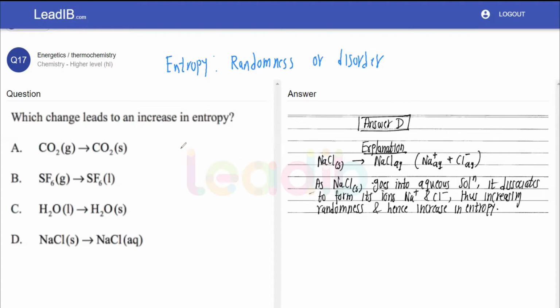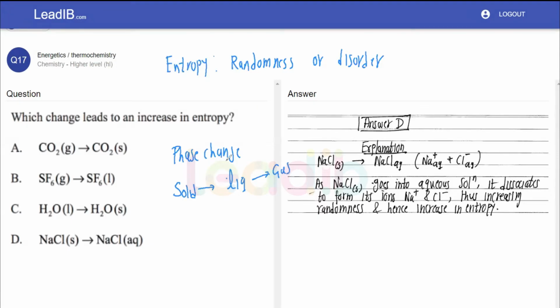And as we know, whenever there is a phase change, the disorder or randomness changes. That is one of the characteristics of a phase change. For example, if we are going from solid to liquid, clearly in a solid there is an orderly arrangement, and when we go into the liquid there is definitely a disorder. So when we go from solid to liquid there is an increase in the entropy because of the increase in the disorder. That is the simple concept. Or from liquid to gas, the disorder increases further. So this is how we can look into it.